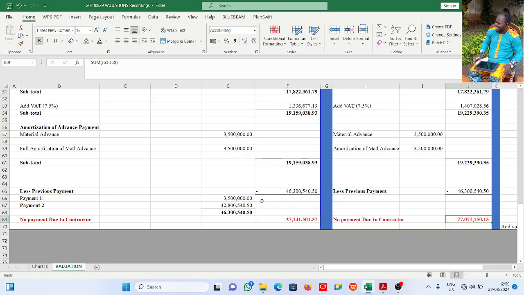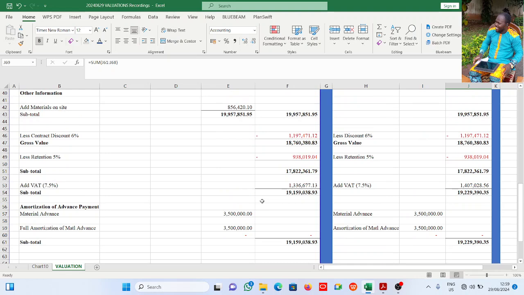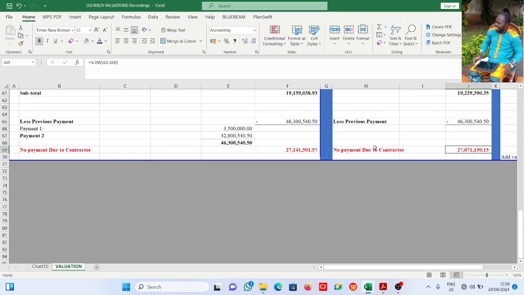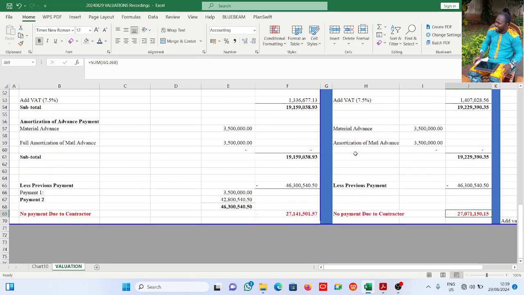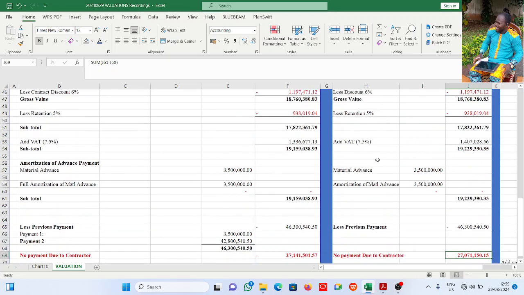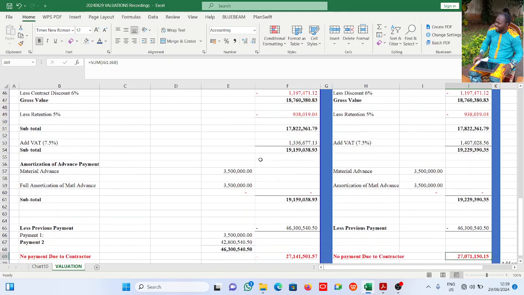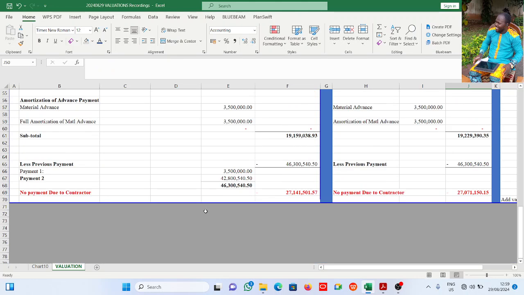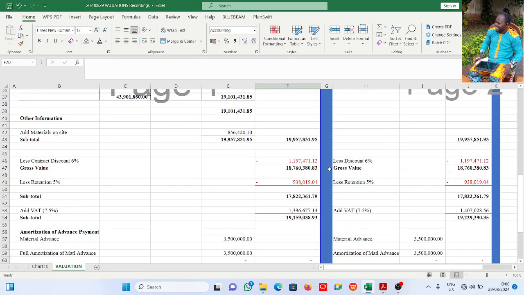But here, if I'm going to pay the contractor at the end, on his final certificate, I will be adding VAT to the retention, because the contractor has to remit VAT to the government. So whichever one, it has to be agreed by parties to the contract. But in an exam situation, if you are using this, maintain it. If you are using the one where you add VAT to the net payment to be made to the contractor, maintain it. However, in a contract, it has to be agreed.